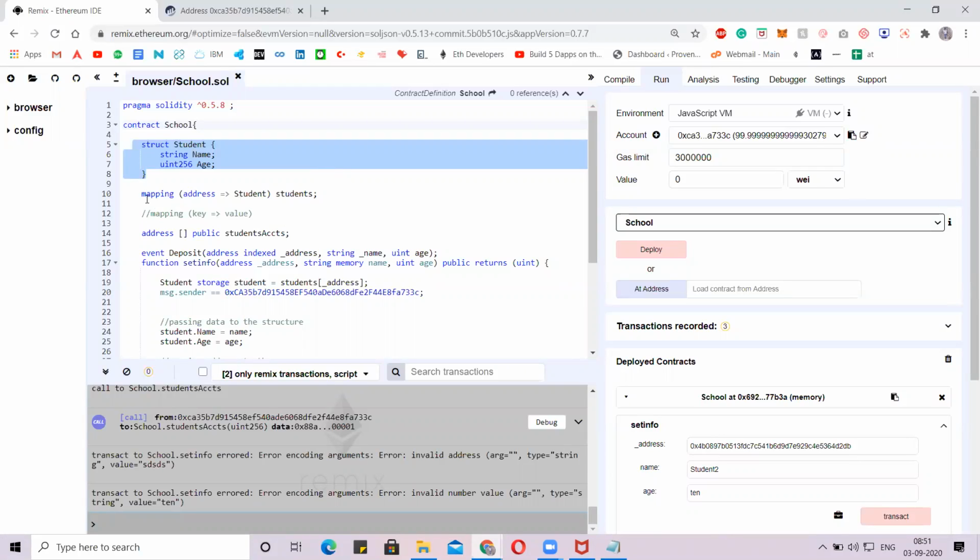Next, we are mapping. What does that mean? We have created a student, well and good.